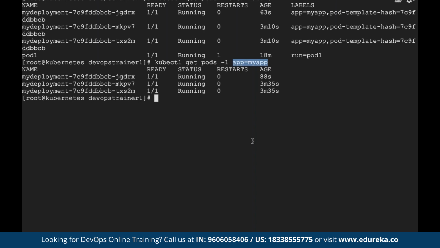Now let's say all these pods, we remember, got created as part of one specific deployment, right? I think I gave the deployment name as my deployment.